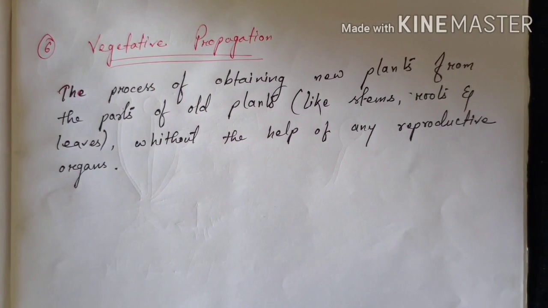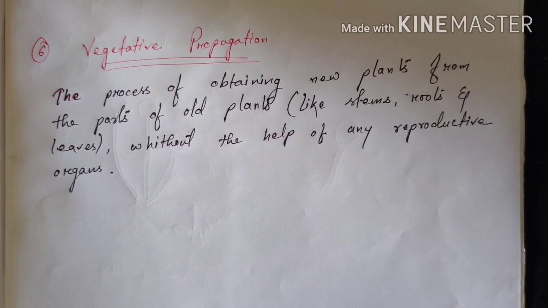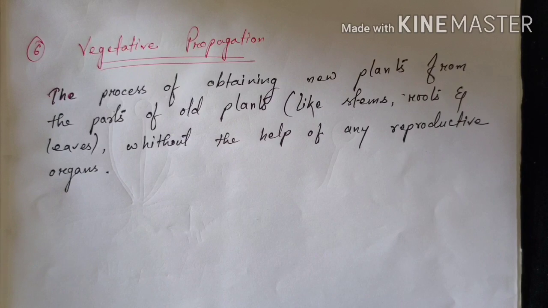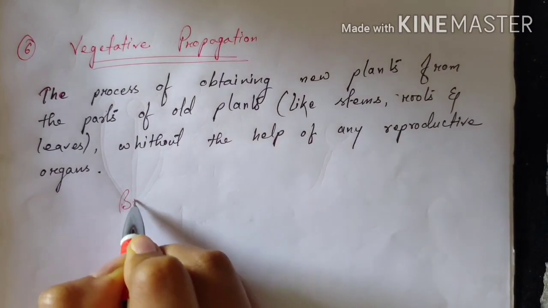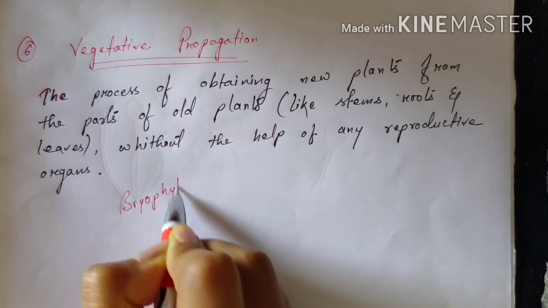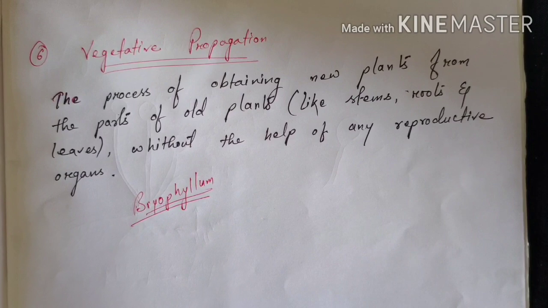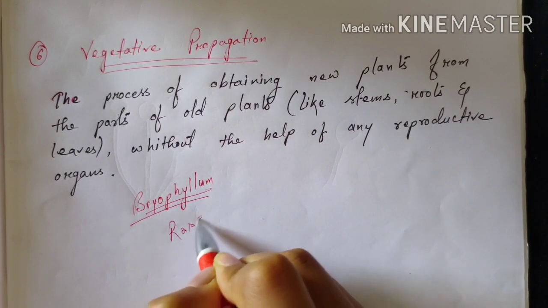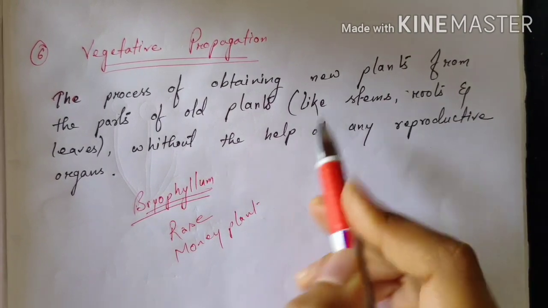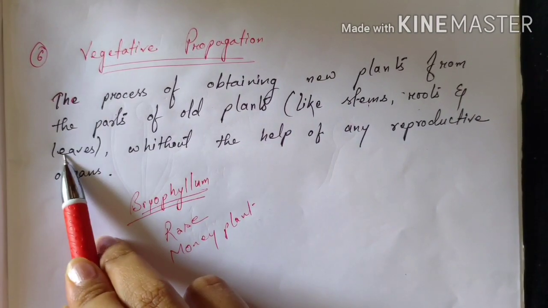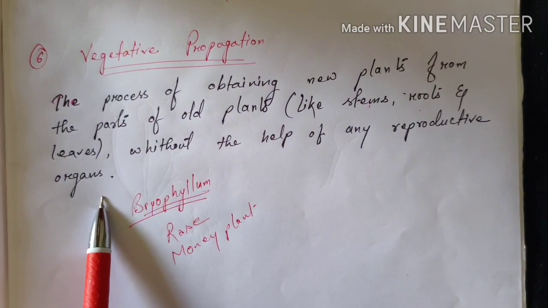You can take the example of potato, which grows from its tuber part, the carrot, the turnip, or also some plants which grow from their leaves like the bryophyllum. The bryophyllum plant grows from its leaf. For plants which grow from stems, we can take the example of rose, money plant, etc. There are many plants which grow from these parts of the old plant. So this vegetative propagation is all about that.